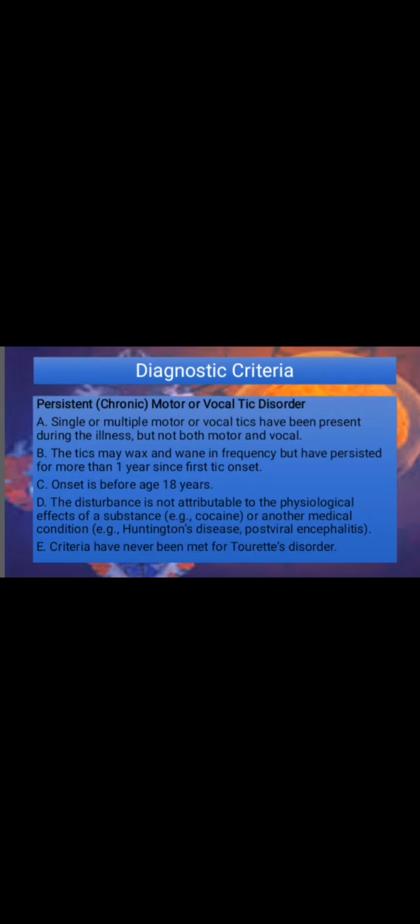The second tic disorder is the persistent chronic motor or vocal tic disorder. In criterion A, single or multiple motor or vocal tics have been present during the illness, but not both motor and vocal. Criterion B, the tics may wax and wane in frequency but have persisted for more than 1 year since first tic onset. Criterion C, the onset of this disorder is before age 18 years old. Criterion D, the disturbance is not attributable to the physiological effect of a substance, for example cocaine, or another medical condition. In criterion E, criteria have never been met for Tourette syndrome or disorder.